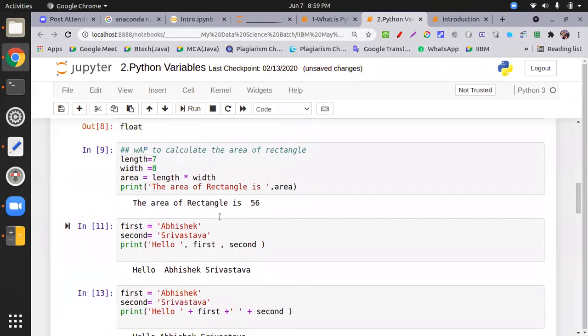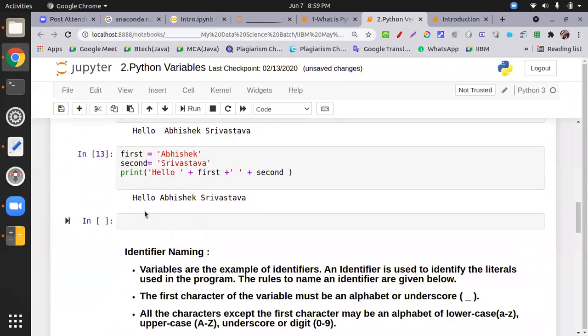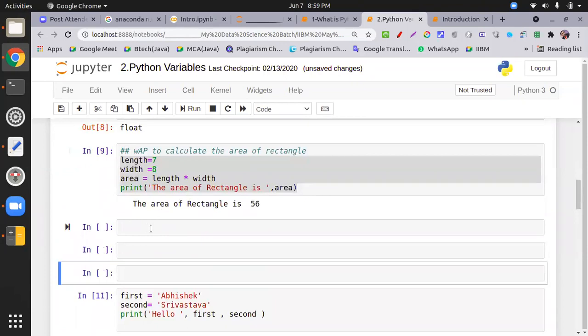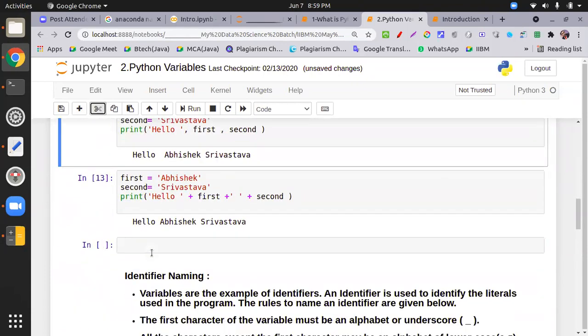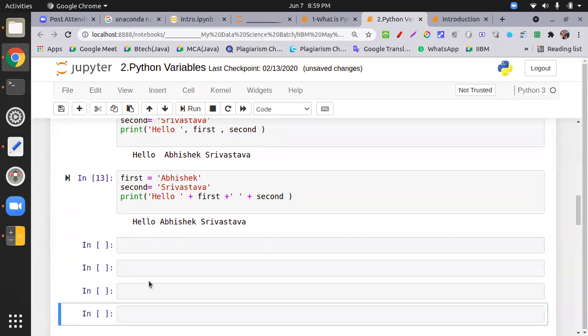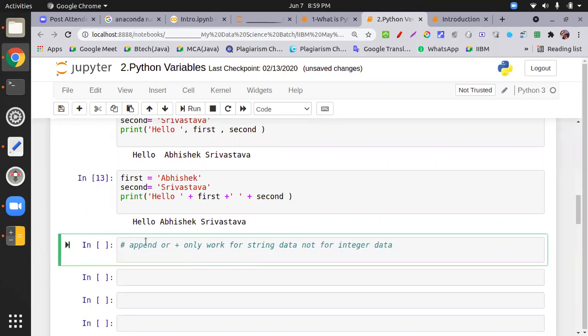Append or plus only works for string data, not for integer data.